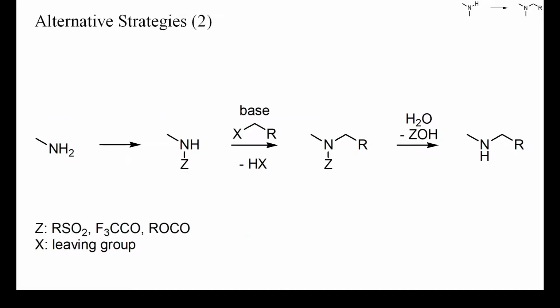One useful strategy for the preparation of secondary from primary amines is the conversion of the latter into a more acidic derivative, for example a sulfonamide, a trifluoroacetamide or a carbamate. These are no longer as nucleophilic as amines, but can be converted into stronger nucleophiles by deprotonation. Alkylation and hydrolysis provides the secondary amine. Sulfonamides are easy to prepare and are alkylated cleanly at nitrogen, but can be difficult to hydrolyze. Today, nitrobenzene sulfonamides are usually used for the preparation of secondary amines and can be cleaved by thiols.